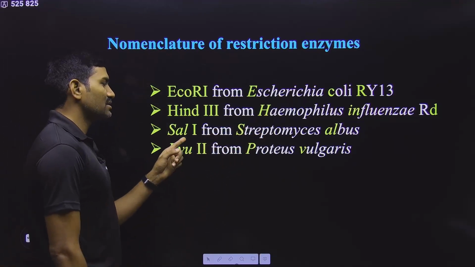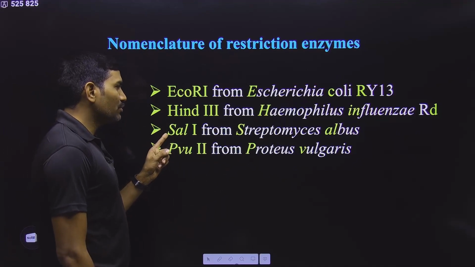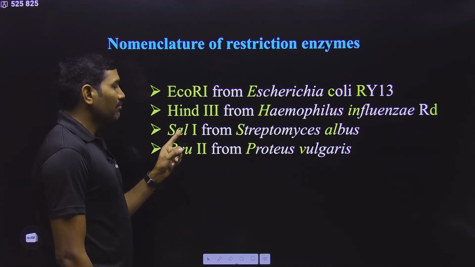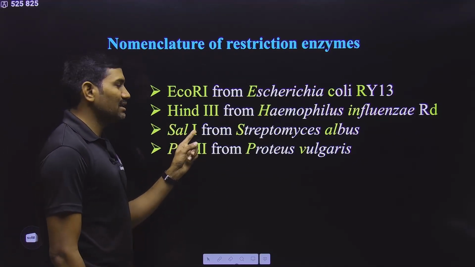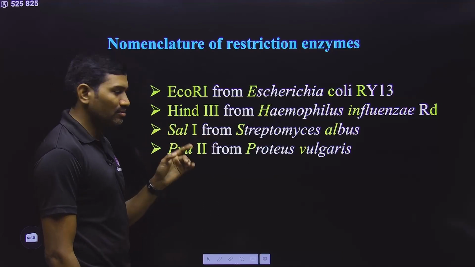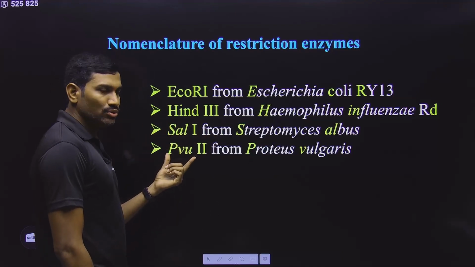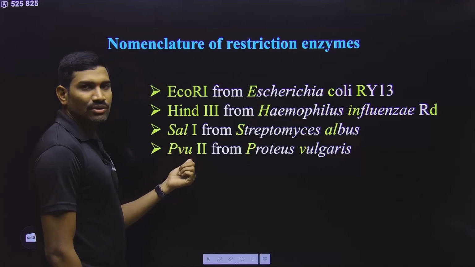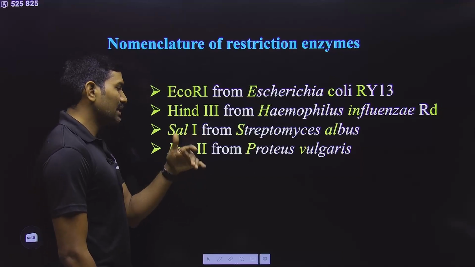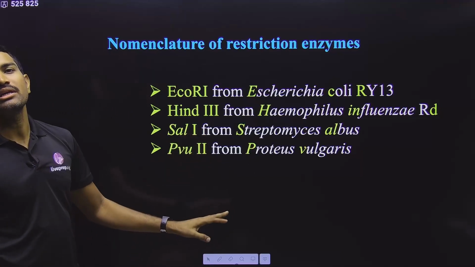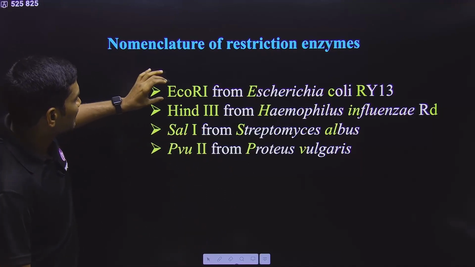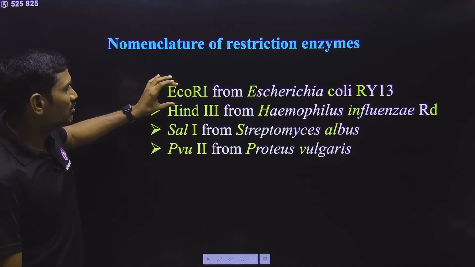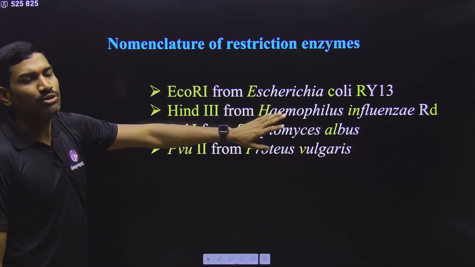And here, if you see the solvent, it was isolated from Streptomyces albus. But here we are not writing the strain name, we are directly giving the Roman numbers 1, 2, 3. Okay. Next one, PVU2, here it is isolated from Proteus vulgaris, PVU. And here also the strain name is not there, and we are directly writing the Roman number. Clear? But anyhow, in the NCERT they have given the explanation with respect to EcoR1. At least that one you please remember.